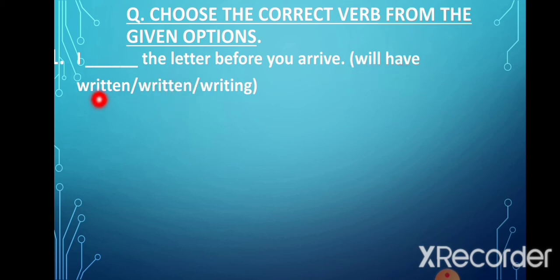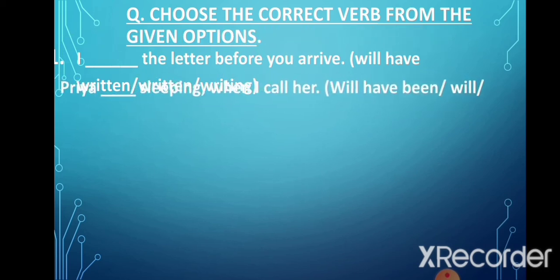Now this is the correct option. I will have written the letter before you arrive. Now in this sentence there are two actions. One is of having written the letter, and the second is of you arriving. Now the action of writing the letter starts before the second action and it gets completed before it. So this is an example of future perfect tense.